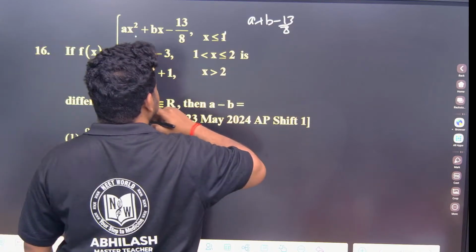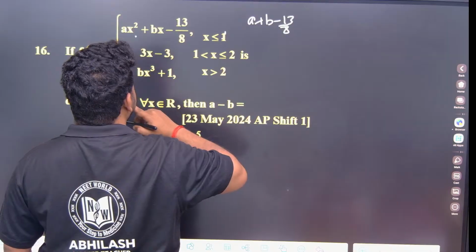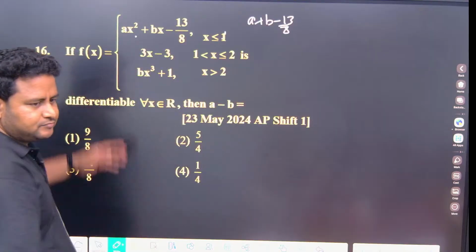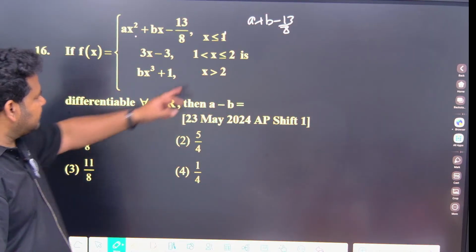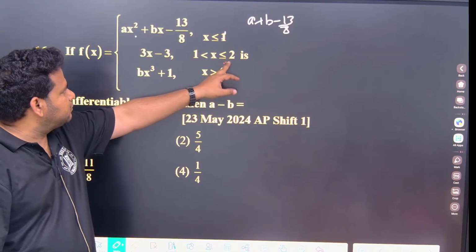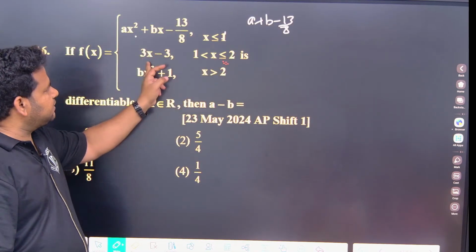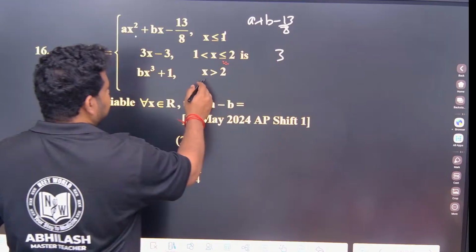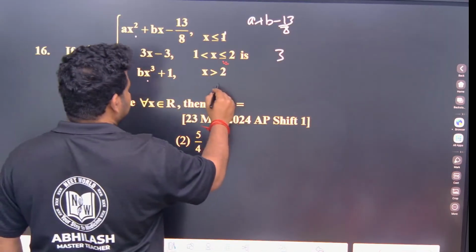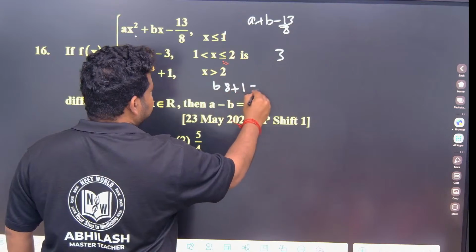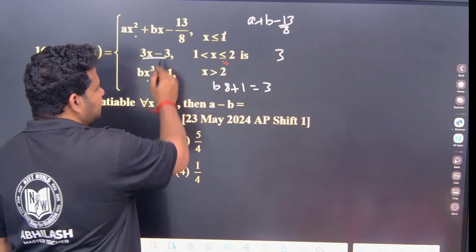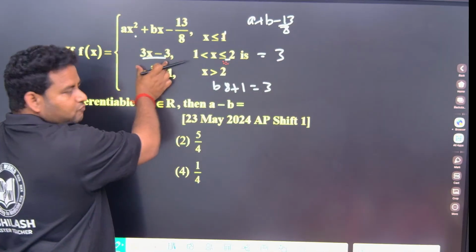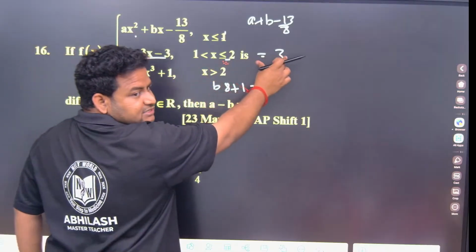So if I put x is equal to 2, 6 minus 3 is 3. So let me differentiate this. For x less than or equal to 2, if I put the x value as 2, 3 twos are 6, 6 minus 3, I will get the functional value as 3. If I put the x value as 2 here, what am I getting? b into 8 plus 1 should be equal to 3, because this is the functional value. This should be equal to 3, correct, since it is continuous.